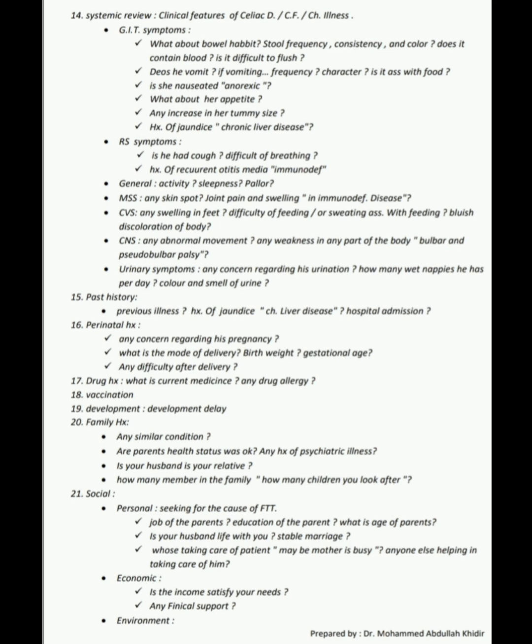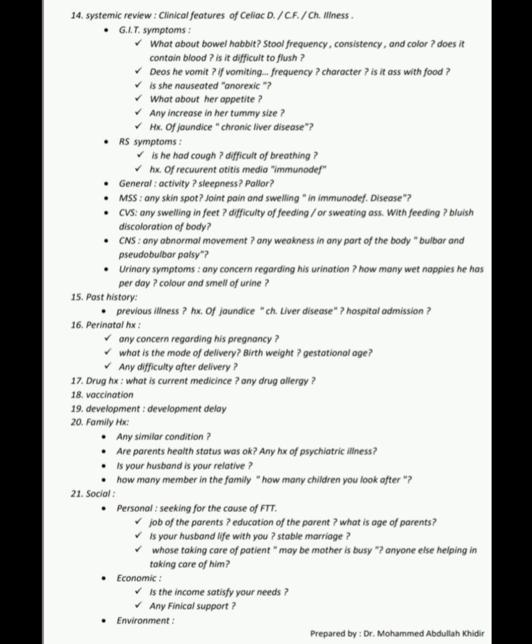Past history, we ask about any previous illness, history of any jaundice, chronic liver disease, hospital admissions. Perinatal history, we ask any concern regarding the pregnancy, the mode of delivery, birth weight and gestational age, any difficulty after delivery. Drug history, we ask about current medicines and any drug allergy. Vaccination history we take, development history, any developmental delay. Family history, we ask about any similar conditions, whether the parents' health status is okay, any history of psychiatric illness, is your husband your relative, how many members are in the family, how many children you look after.